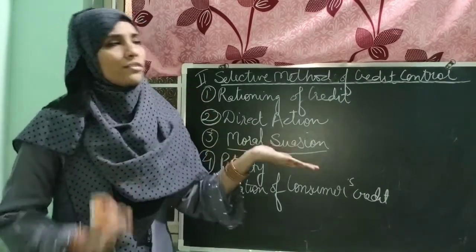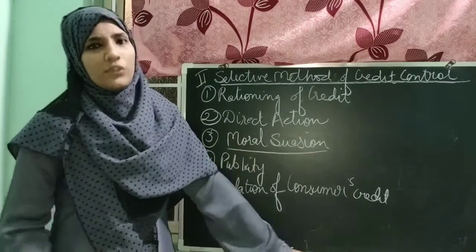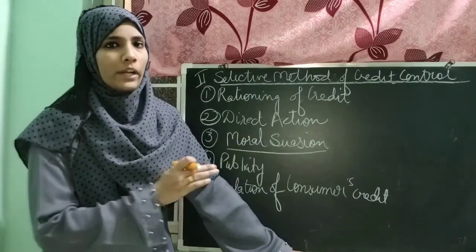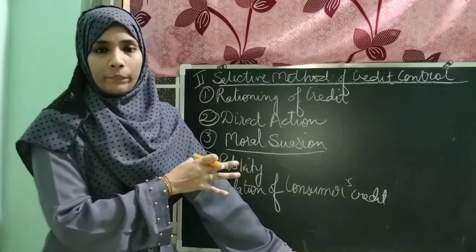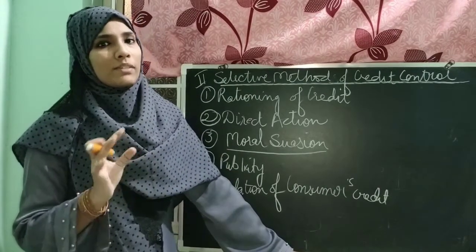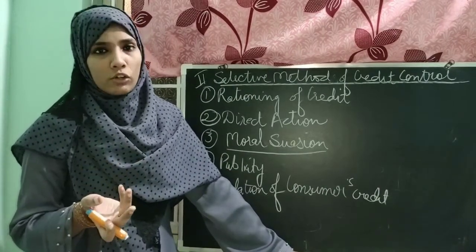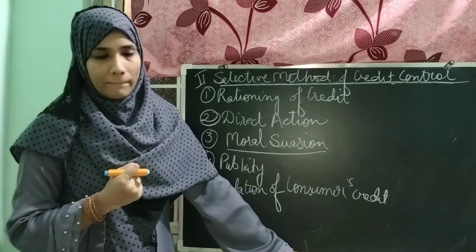It's a kind of harsh decision which is not generally used by the RBI. It's just a point given under this heading. It is used when there is a terrible situation where commercial banks are not following the instructions.